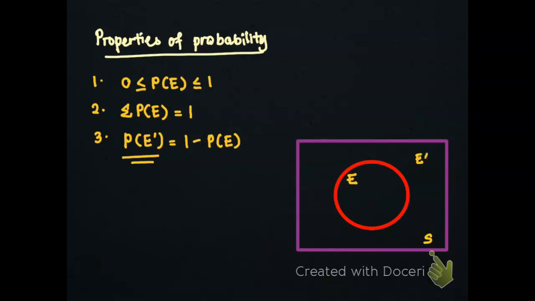It is outside E. To have a better understanding of this introduction to probability, let's move on to the tutorial.